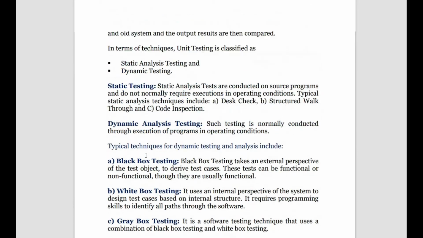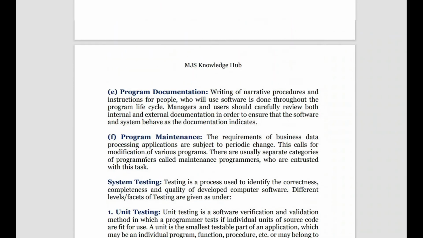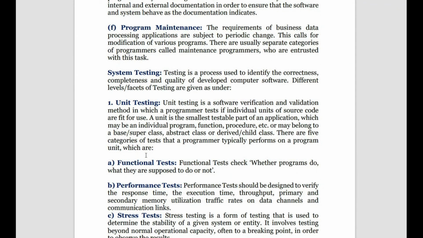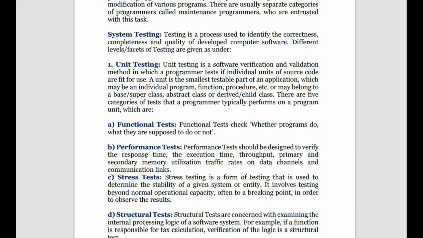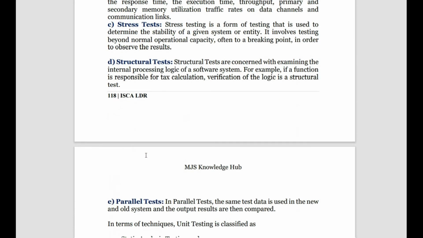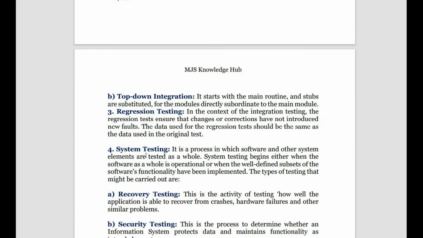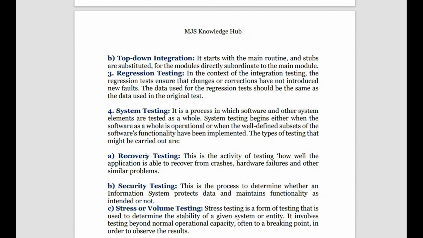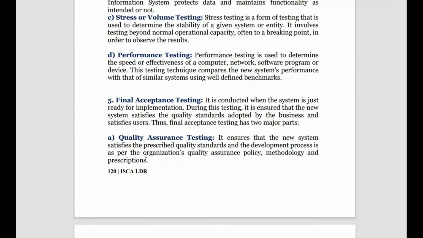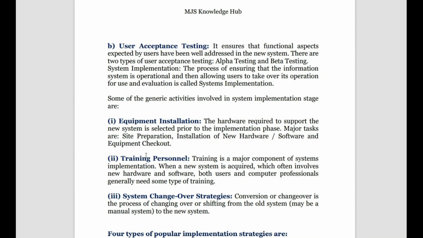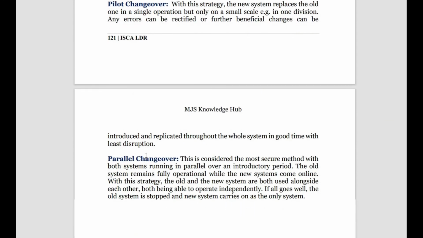So here, if they ask you to explain system testing for the different levels, in different levels of testing we have unit testing. Okay, and then we have integration testing, then we have regression testing, and then again we have the entire system testing. In system testing, the last one will be the final acceptance testing.